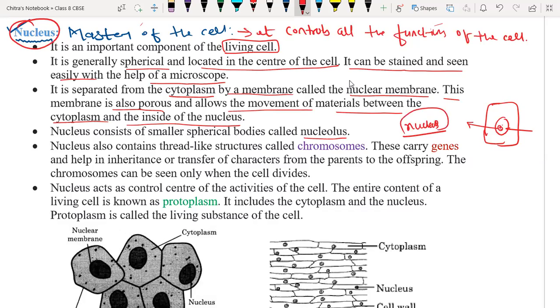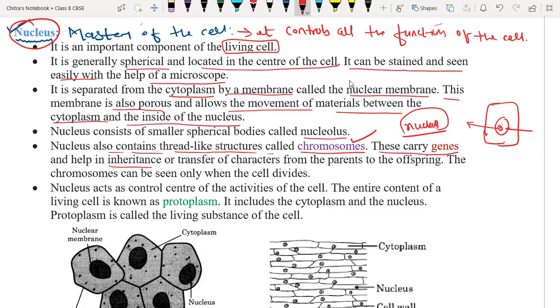The nucleus also contains thread-like structures called chromosomes. They are made up of chromatin fiber or DNA. These carry genes, and genes are important in order to transfer genetic characters from one generation to the next generation, and help in inheritance.